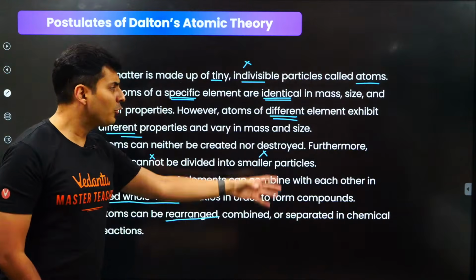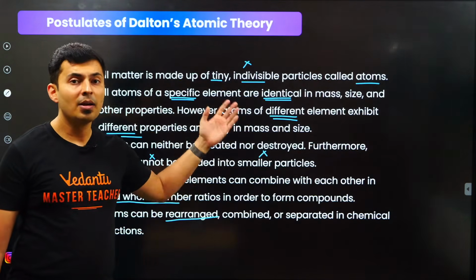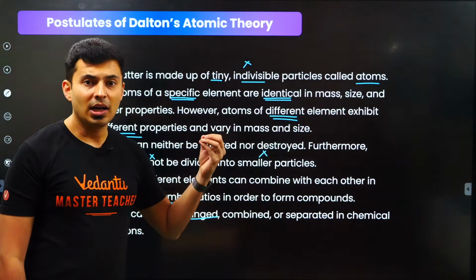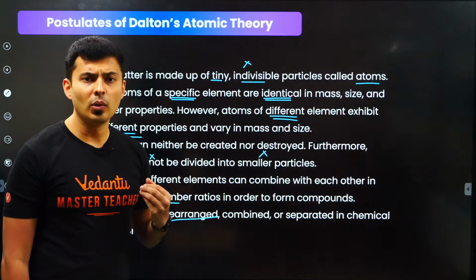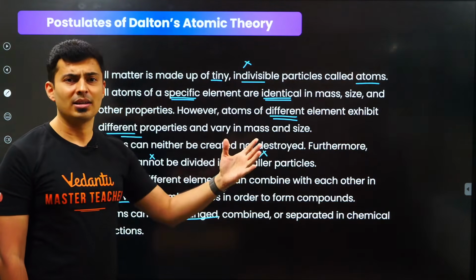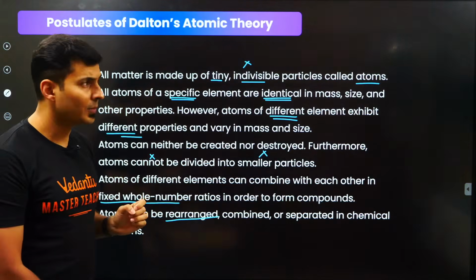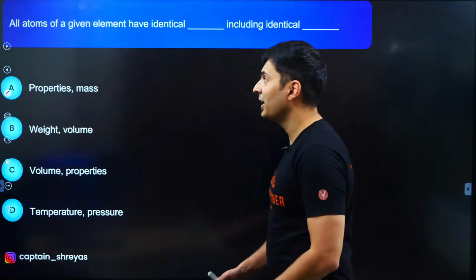But these are only a few things about the atom. There were so many other things which were not explained by Dalton, like the conduction of electricity, the gold leaf experiment, the hydrogen spectra, the Zeeman effect, and so many other things which could not be explained via Dalton's theory. So that's when the next theory comes. But before that, let's see how many of you are paying attention.